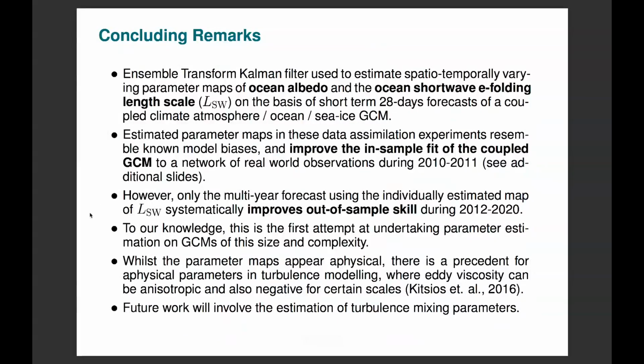However, only the multi-year forecasts using the individually estimated map of shortwave length scale systematically improved out-of-sample skill during 2012 to 2020. To our knowledge, this is the first attempt at undertaking parameter estimation on GCMs of this size and complexity.